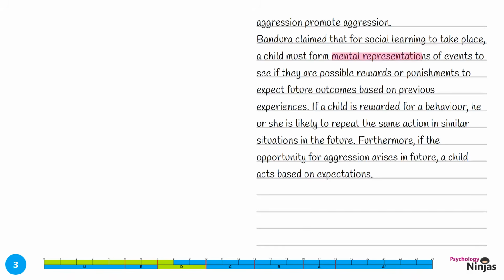We've discussed the role of mental representations within social learning. We've also talked about the role of rewards and punishments, talking specifically about the opportunities for aggression that arise as a consequence of vicarious reinforcement. Let's move on to our evaluation, and we're going to oppose now the role of social learning theory.